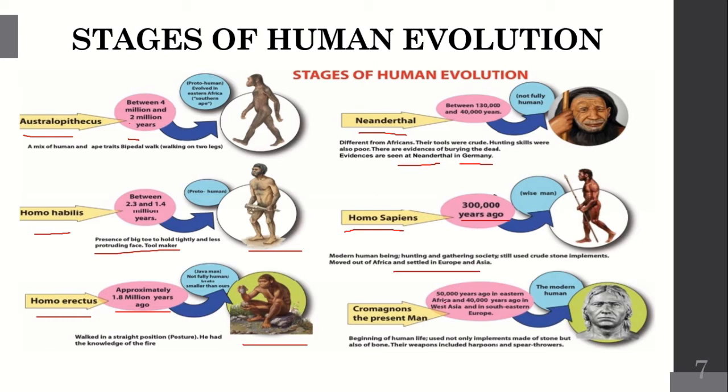Next is the present human. He is like us, like modern humans. He appeared 50,000 years ago in Eastern Africa and 40,000 years ago in West Asia and Southeastern Europe. At the beginning of human life, they used not only implements made of stone but also bones. Their weapons included harpoons and spear bows.